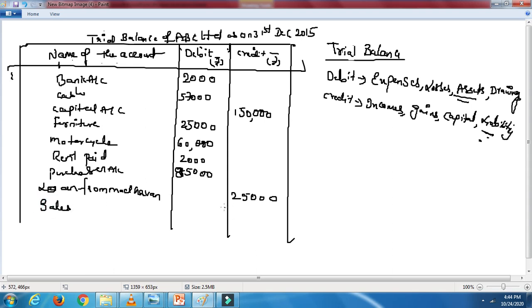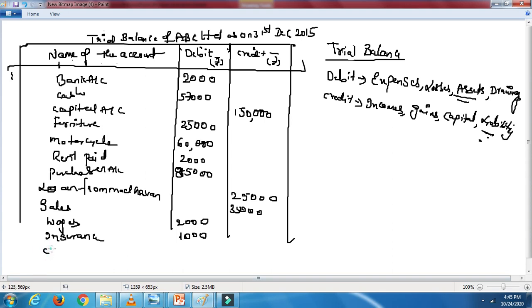Next is sales. Sales is an income, so it will come on the credit side. The amount is 35,000. Next is wages. Wages will come on the debit side, it's an expenditure for you. Next is insurance. It's an expenditure, so it will come on the debit side.